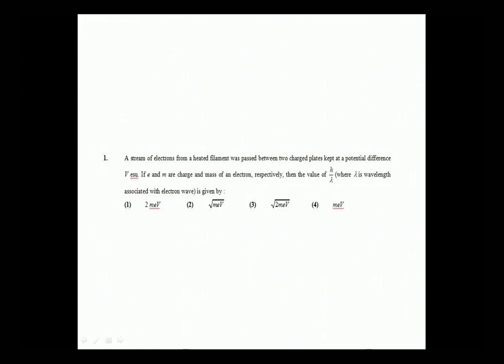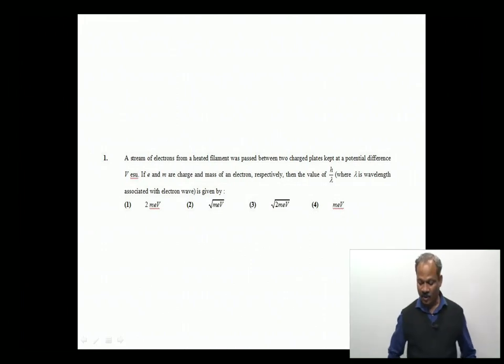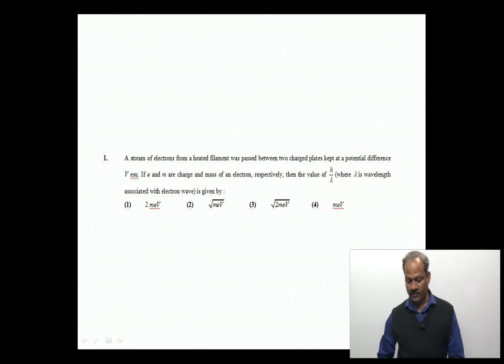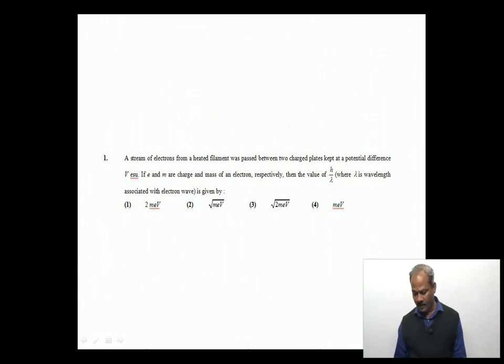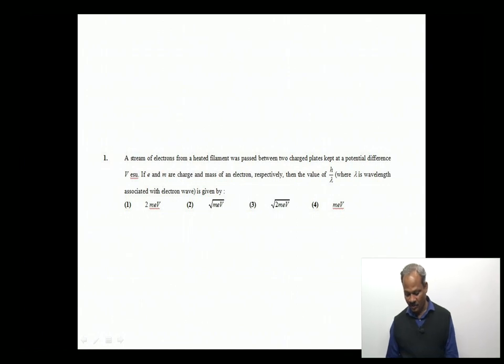Now the first question is on your screen. A stream of electrons from a heated filament was passed between two charged plates kept at a potential difference V. If e and m are the charge and mass of an electron respectively, then the value of h upon lambda, where lambda is the wavelength associated with the electron wave, is given by. So basically we have to find the ratio of Planck's constant and de Broglie's wavelength.